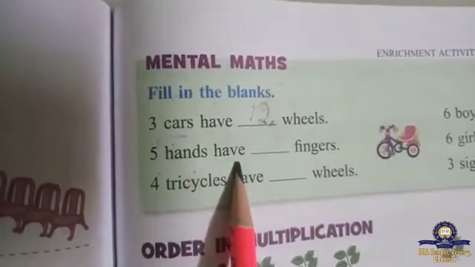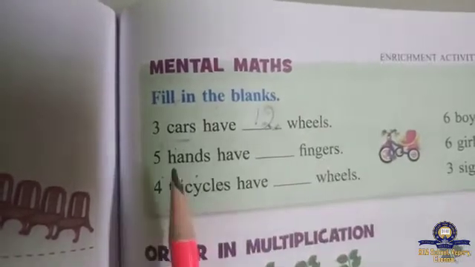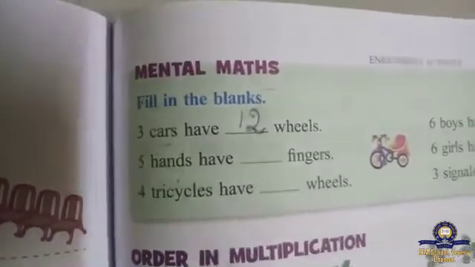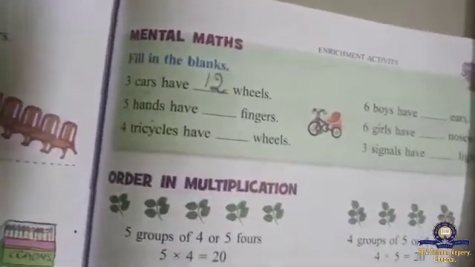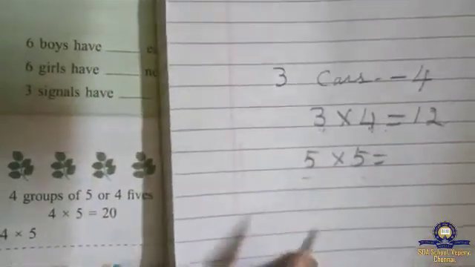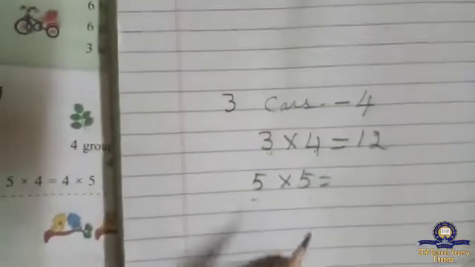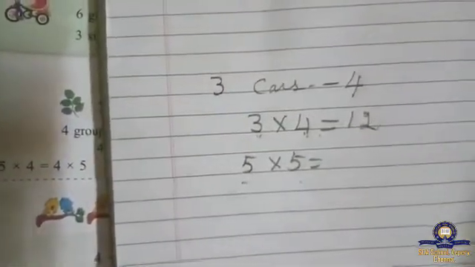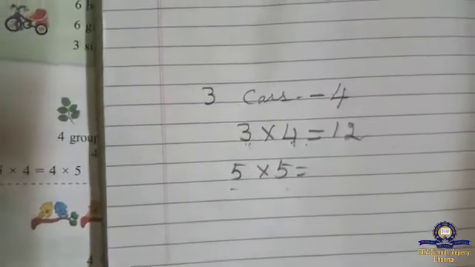Understand? Now here see, 5 hands have dash fingers. 5 hands, that means in one hand how many fingers? One hand, how many fingers? 1, 2, 3, 4, 5. That means 5 hands. Go to your rough note. 5, then one hand, 5 fingers. That means 5 fives are. Now tell and see the tables you have written in the maths note. Whenever you do full tables you have to tell and see.